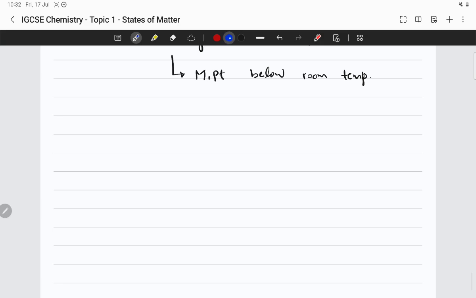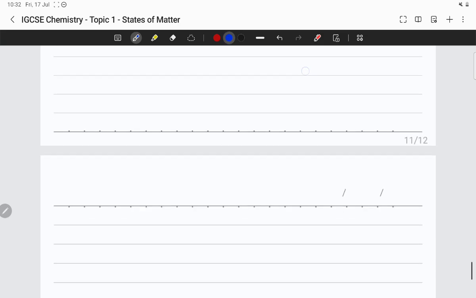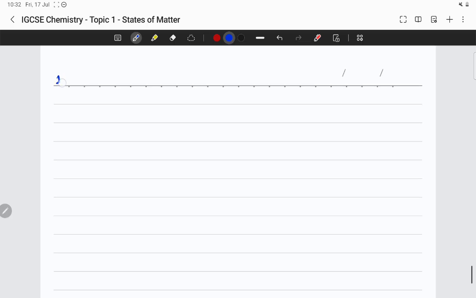Now let's directly jump into 1.3. Again, this is slowly building upon the foundation of the table we did in the first lesson, of solids, liquids, and gases.